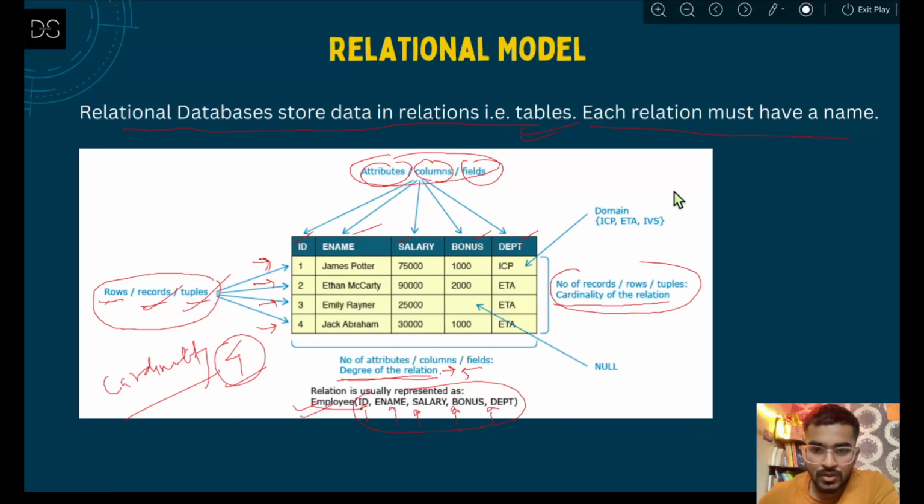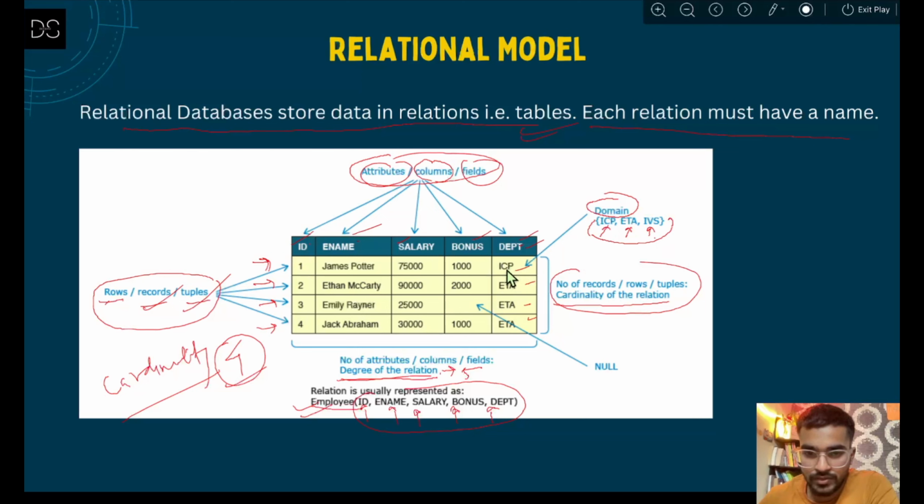Now there comes a term called domain. So what is that term, domain? Let's say for the department column you have some set of values. Let's say you have ICP, then ETA. What is the set of values that is permissible for that column? Let's say you can enter either ICP or ETA or IBS. This is called a domain. That means you can only have values that are present in the domain, either ICP, ETA or IBS.